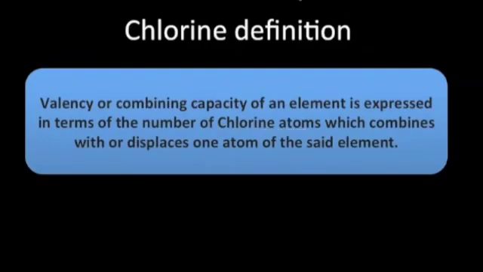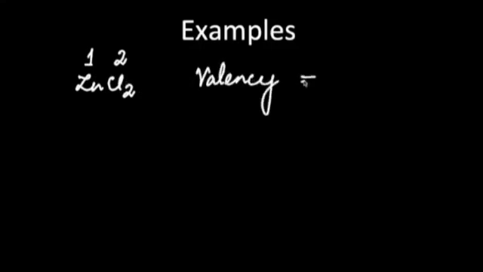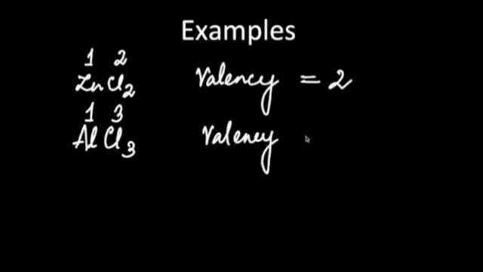So let's take an example to understand. It's very simple. Suppose I have ZnCl2. So I have to find out that one atom of zinc combines with how many atoms of chlorine. So here I have one atom of zinc which is combining with two atoms of chlorine. So valency of zinc is 2. Similarly, if I take AlCl3, then I can see that one atom of aluminium is combining with three atoms of chlorine. So valency of aluminium is 3.